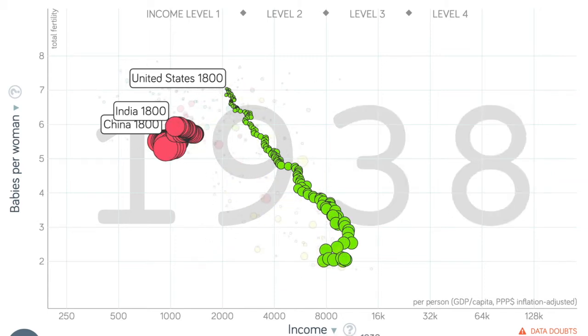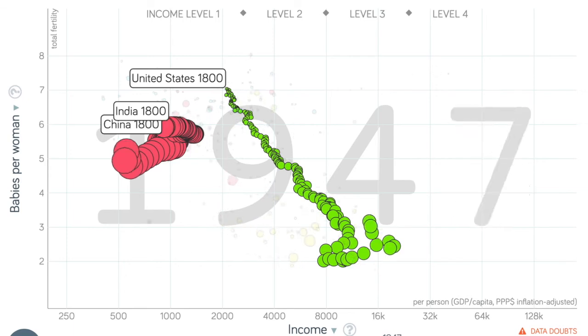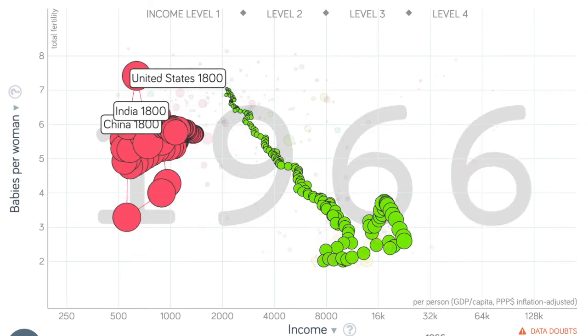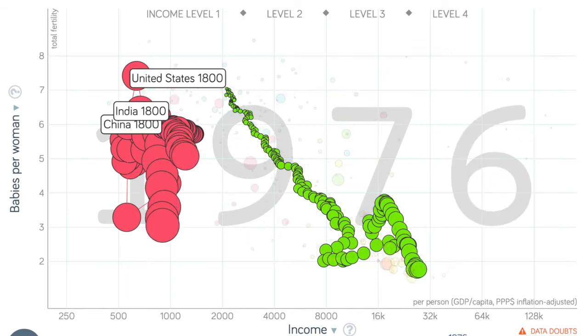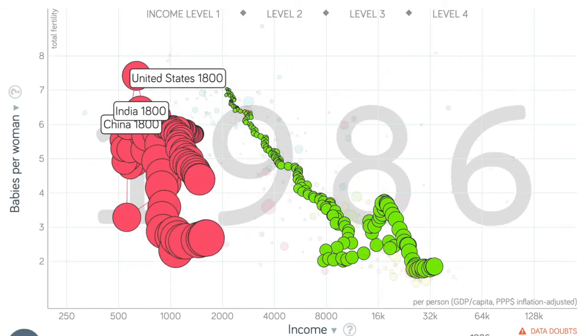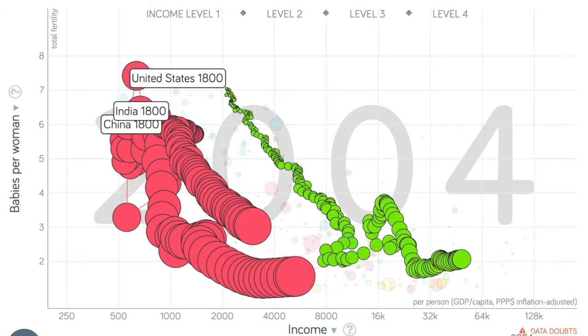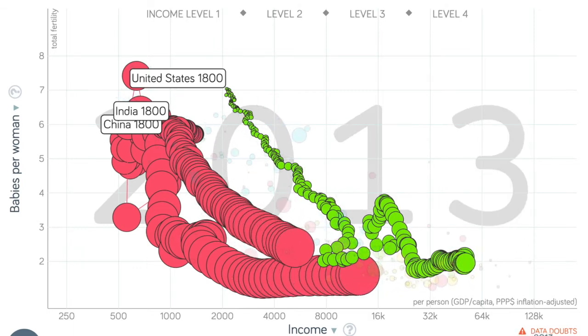Like China, India starts out with a low GDP at around 6 babies per woman. GDP per capita increases rapidly beginning in the 70s as India begins to establish a country and economy independent from the United Kingdom, and fertility rates plummet to 2.28 babies per woman in 2018, the more that the income per person increases.